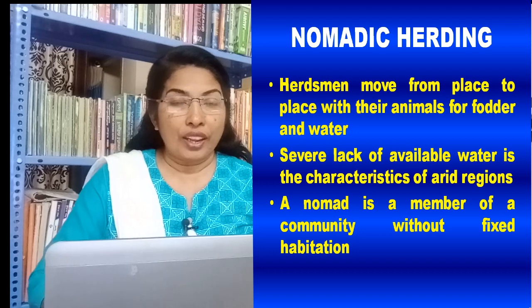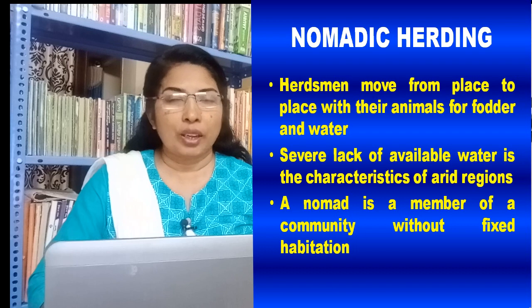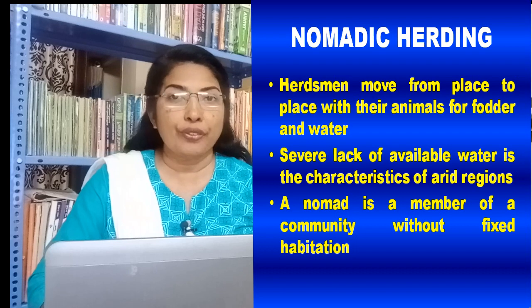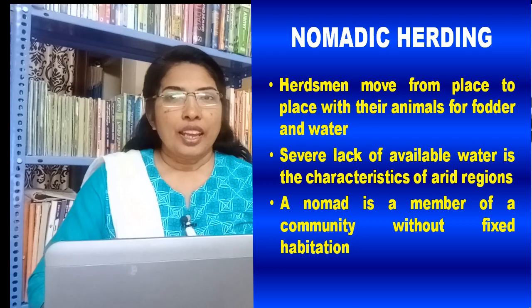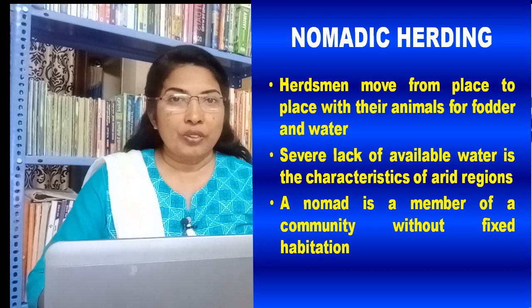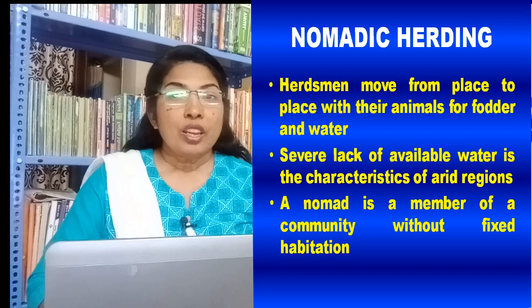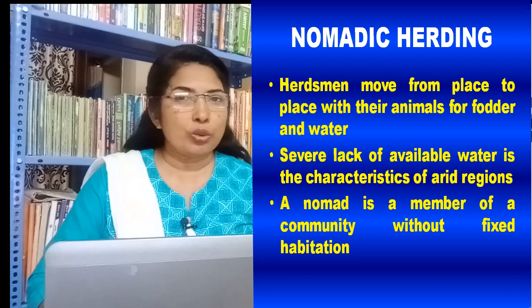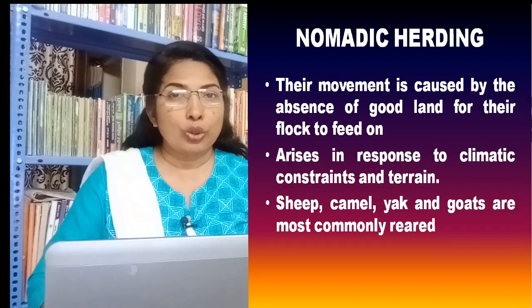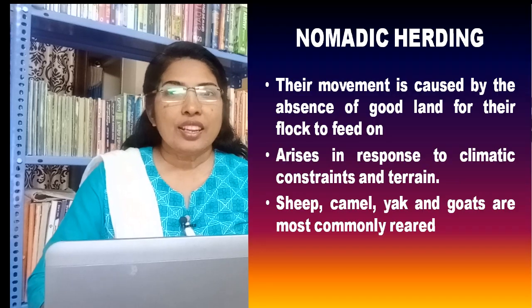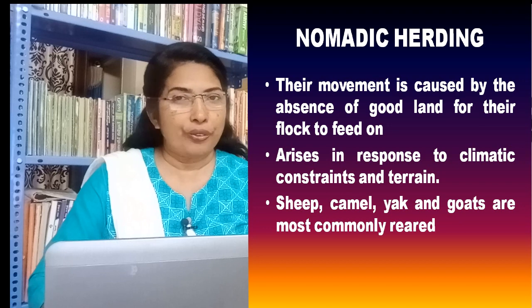Nomadic herding. Herdsmen move from place to place with their animals for fodder and water along defined routes. Severe lack of available water for the growth and development of plant and animal life is the characteristic of arid regions. A nomad is a member of a community without fixed habitation which regularly moves to and from the same areas. They are migrants who leave the traditional abode in search of greener pasture for their flocks.